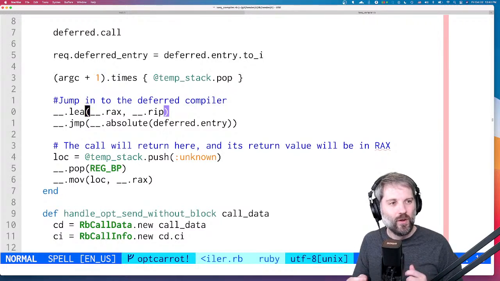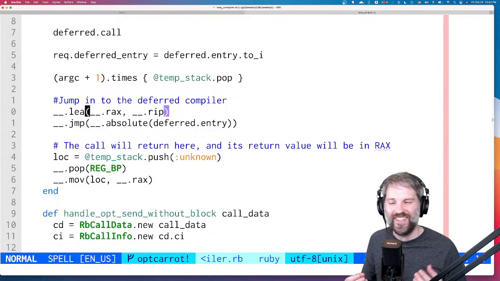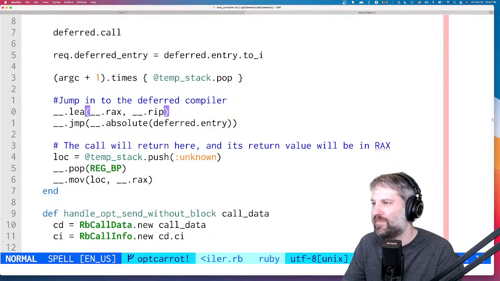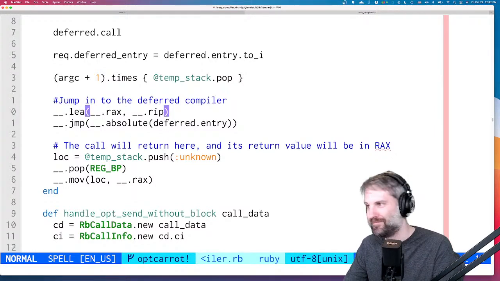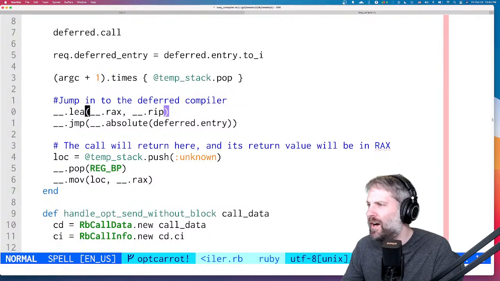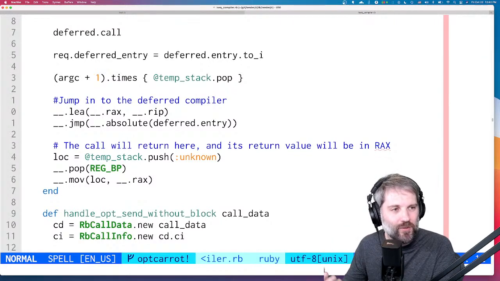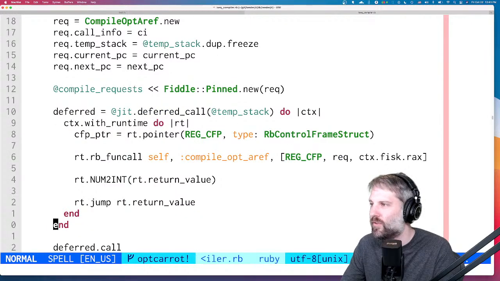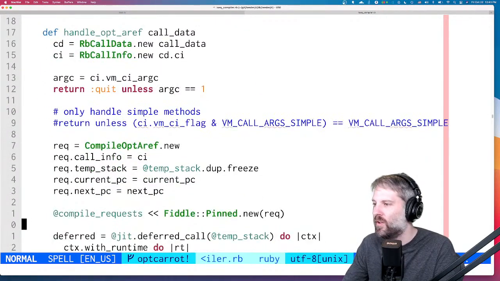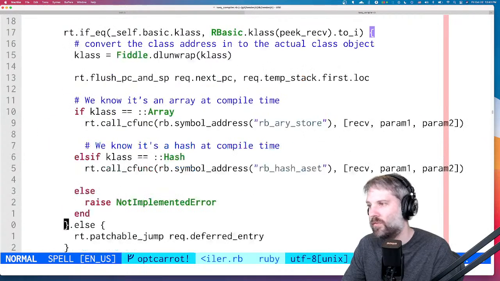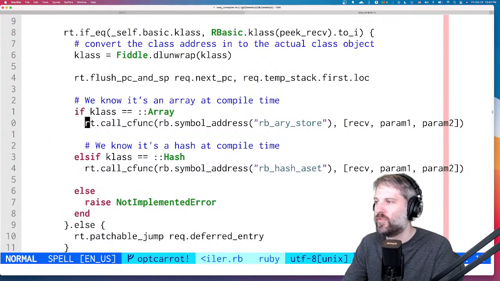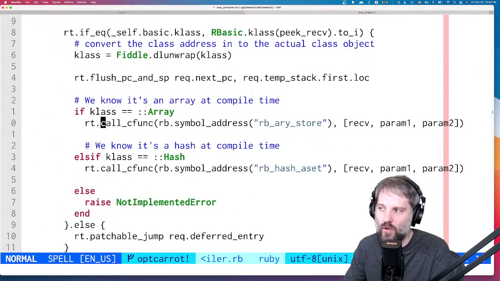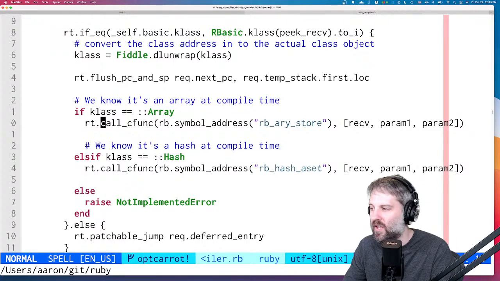It's like a question: what is Ruby code? How do you define it? Is this Ruby code? I don't know. Anyway, I don't want to write assembly language. I really don't want other people to have to write it. So I started putting together this DSL thing where you can just say rt.call_cfunc, and if we go look at that, where are we?